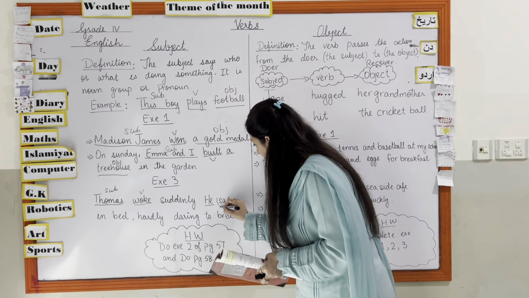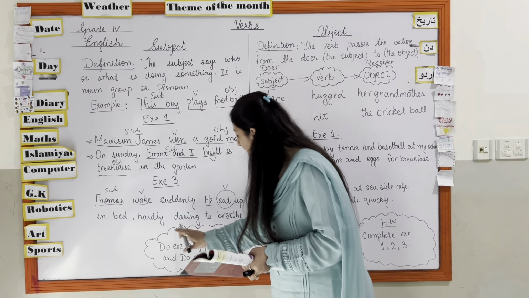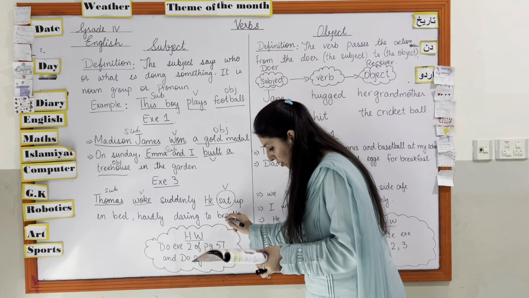We have to make a circle around sat. This is the verb. Okay. And up in the bed, hardly daring to breathe. So what is the verb here again? Breathe is a verb.